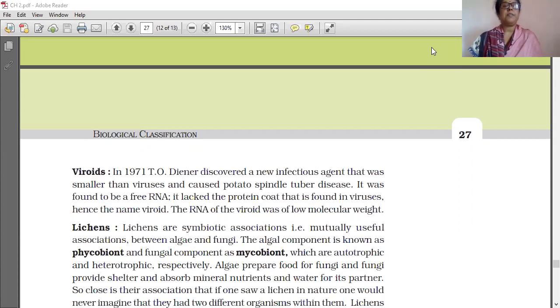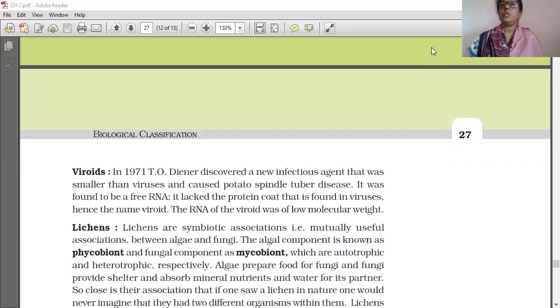In 1971, Theo Diener discovered a new infectious agent that was smaller than viruses. So in 1971, who discovered this? Theo Diener discovered a new infectious agent that was smaller than a virus. It means viroids are smaller than viruses and caused a disease in potato, called potato spindle tuber disease. It was found to be a free RNA.